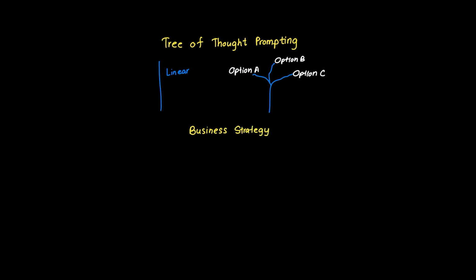Should we expand internationally or focus domestically? If we expand, should we go to Europe or Asia first? Each choice branches into more possibilities. Tree of Thought mimics this natural strategic thinking process. The AI explores different reasoning paths, evaluates their outcomes, and can even backtrack when a path proves unfruitful.